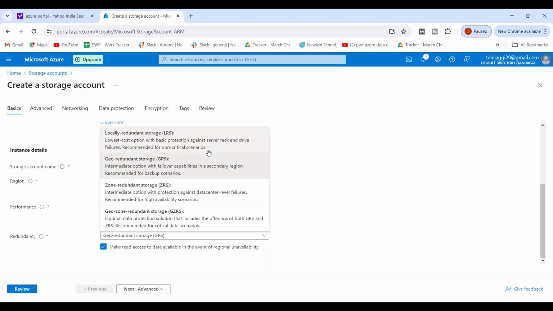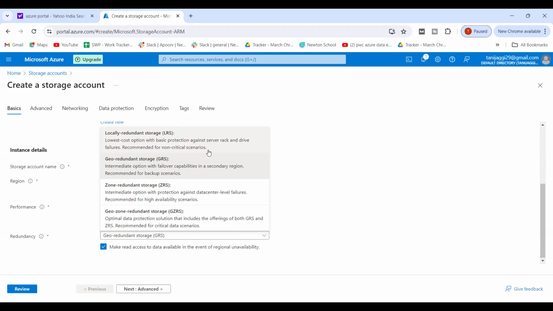Right? So it's a risky part that is involved. That's why we say that in local redundant, you should keep only the data which is non-sensitive or non-crucial. So by chance, if you lose that data, it is not going to hamper you a lot. Right?